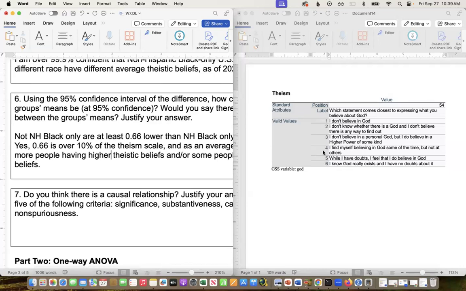Because we're taking all the people in a group and averaging them, so like all non-Hispanic Black only US adults or all folks of another racial category, there's either a good number of people who have much higher theistic beliefs that bring that up, or there's a good number of people that are just higher compared to some folks who are lower. Or there's a good number of people in the non-Hispanic Black group that are lower, bringing down that average. But to get to that 2/3, there's something going on there that I think is meaningful and sizable enough.